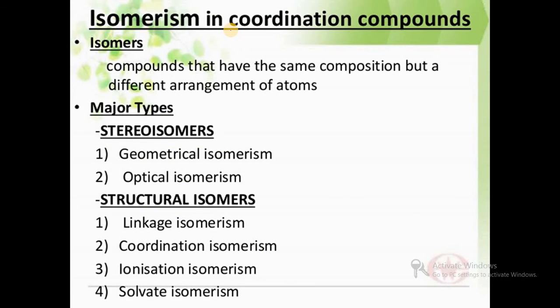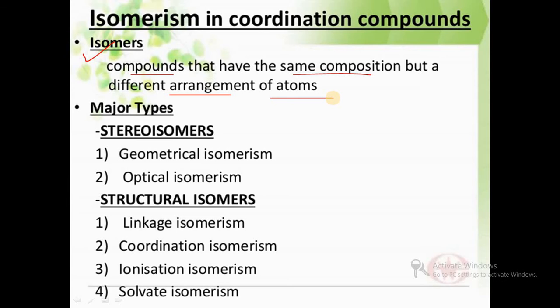So in case of isomerism in coordination compounds, what are isomers? Compounds that have the same composition but a different arrangement of atoms are called isomers, that is, the same formula but a different arrangement of atoms.